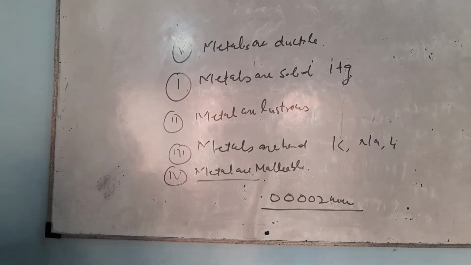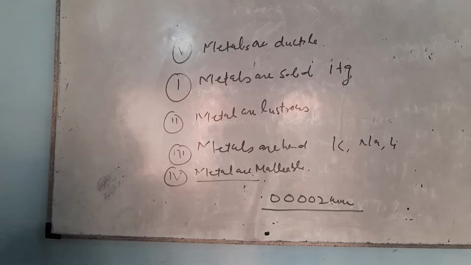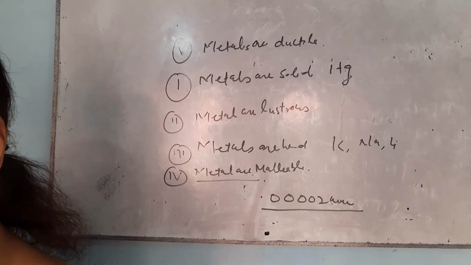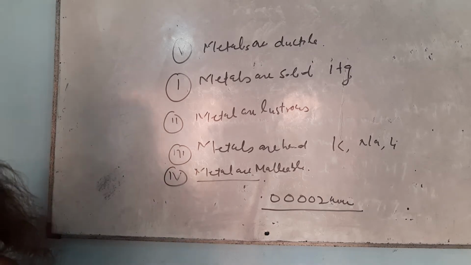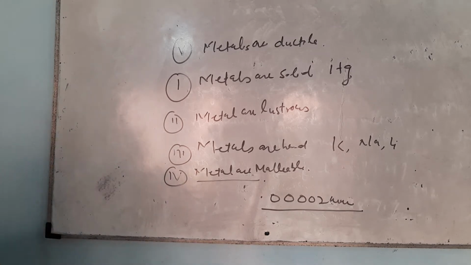Metals are ductile. Gold and silver are the most ductile elements. We can draw wires more than 200 meters long from only 100 milligram of silver.